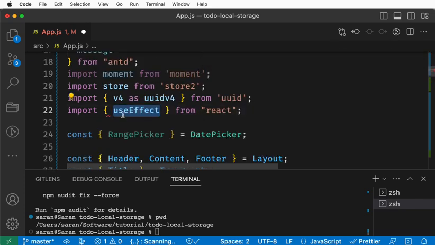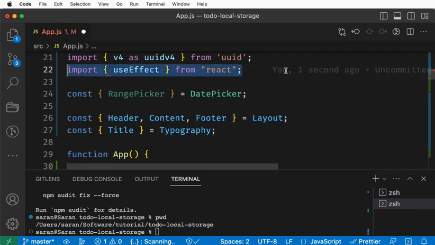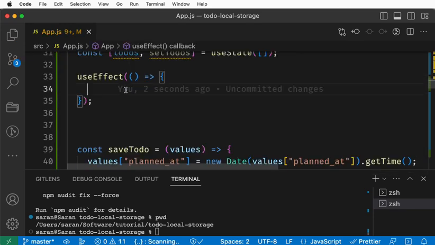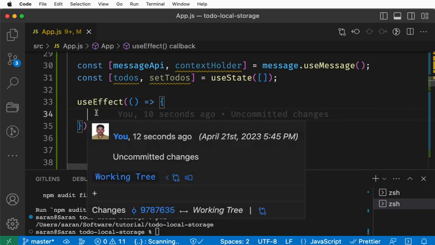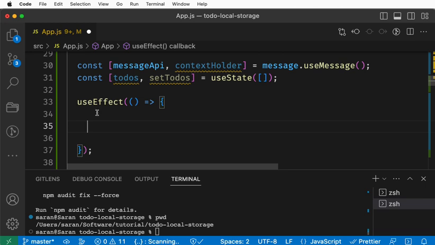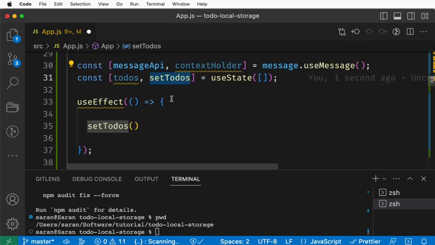It is already imported, and I imported it once again, so I'll remove it because I used some state variable. I'll talk about this useEffect a little later. After useEffect, whatever code we insert inside of the useEffect will get triggered. So what are we going to do in the setTodos? This is a React function. You may ask where the function definition is. There won't be any function definition; this is what React provides.